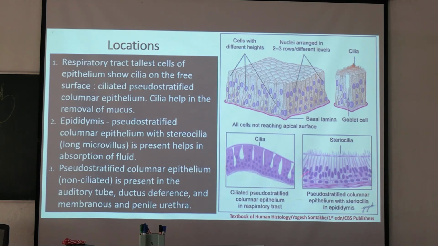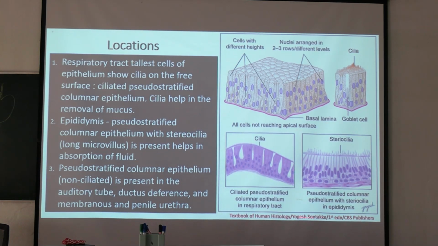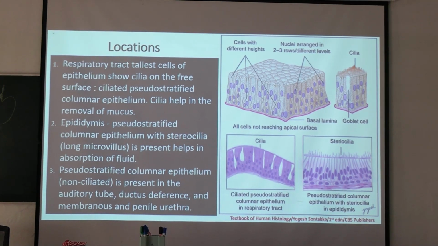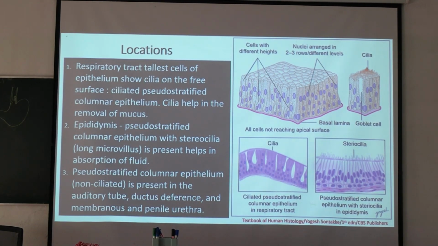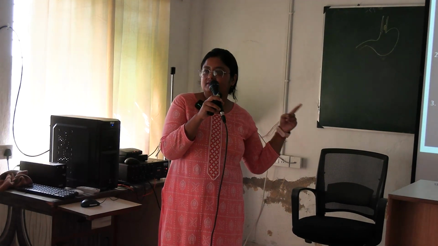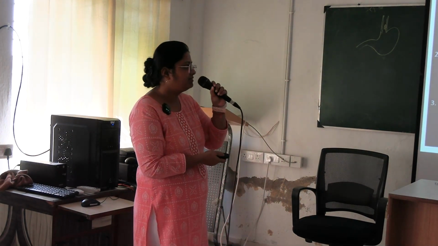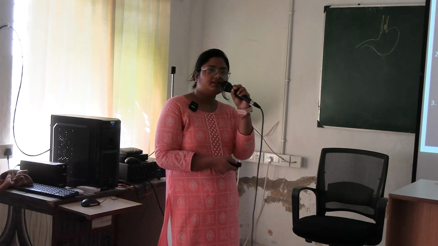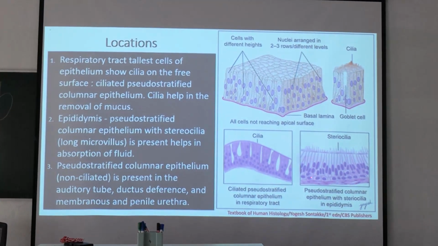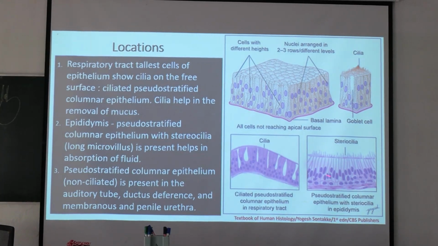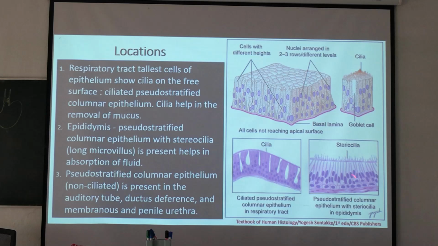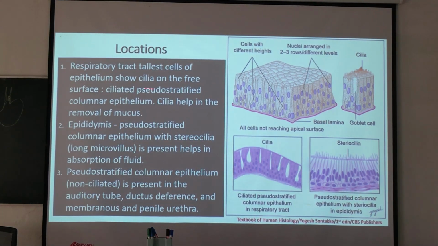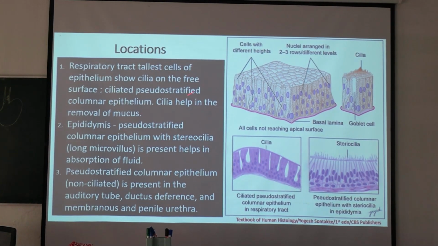Okay, and this is pseudostratified columnar epithelium with stereocilia. Stereocilia are long microvilli, only present in the epididymis region. So here also you can see basal cells with nuclei present here, and these are the cells reaching up to the surface. Here goblet cells are not present. Cells of epithelium have cilia on the free surface.